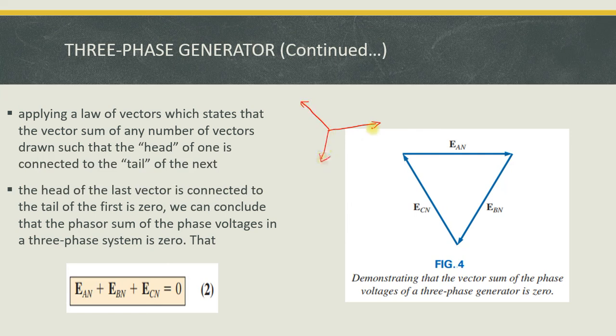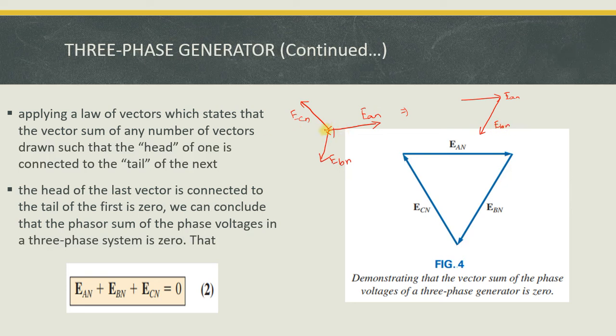So in the previous phasor diagram, it should look like this. Consider it is EAN, EBN, ECN. Now what we do is I cut it here, so that it is EAN. Now I take this piece EBN and move it here, tail to head.